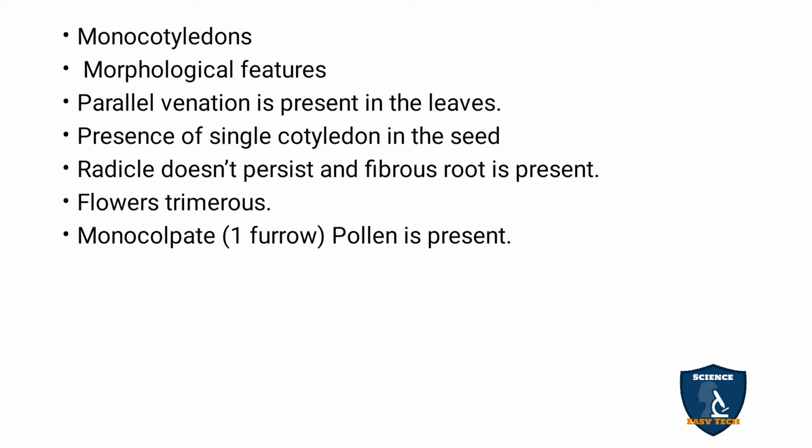Presence of a single cotyledon in the seed. The radicle does not produce the root. Roots other than the radicle produce the root system. That type of root is called a fibrous root system or adventitious root system. Flowers are trimerous, meaning multiples of 3. Monocolpate, that is a single furrow, pollen is seen.